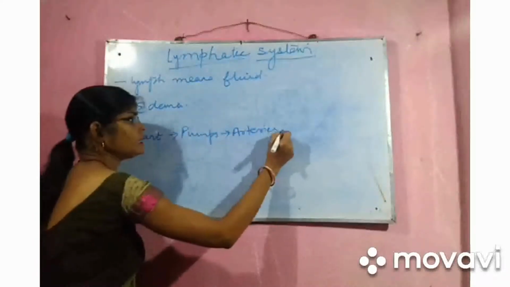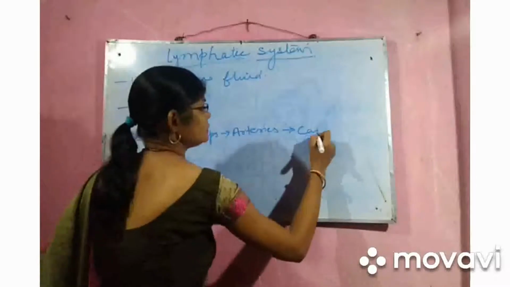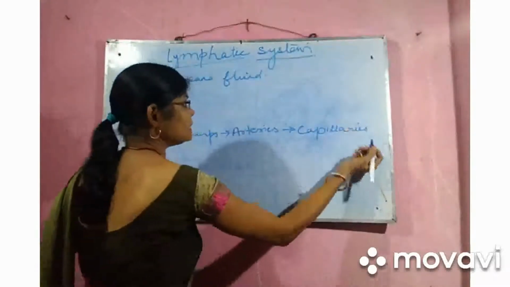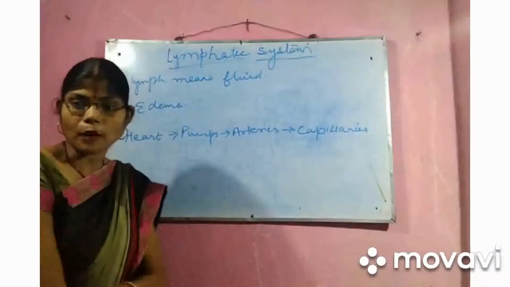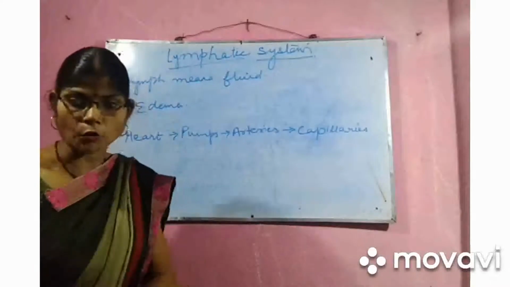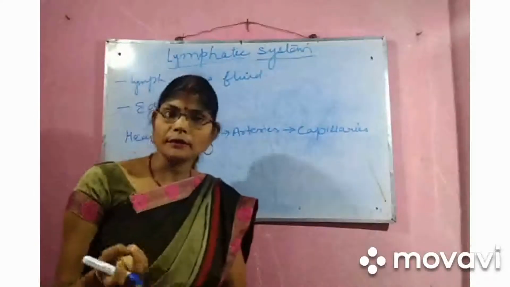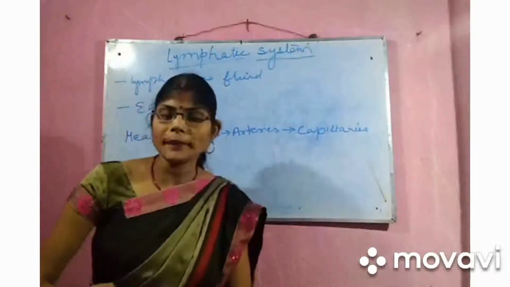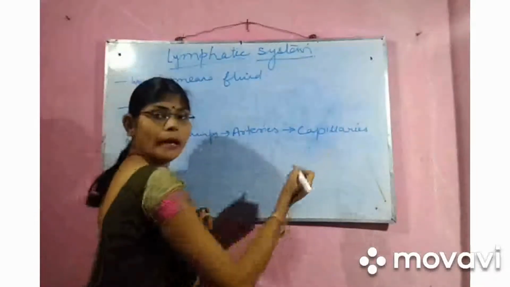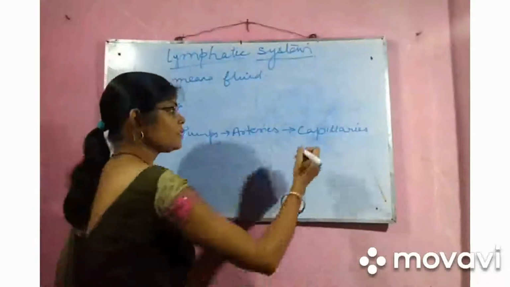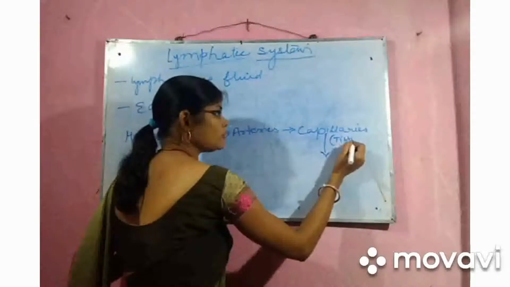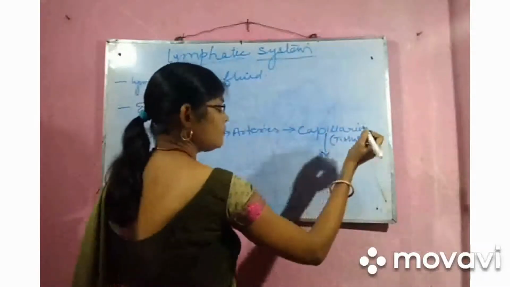Arteries pump the blood into capillaries. But what happens in capillaries? Some amount of blood is pushed out or pulled out. Some amount of fluid which is pushed out from the capillaries without mixing in the blood is called tissue fluid. This is called tissue fluid when it is coming out from the blood.